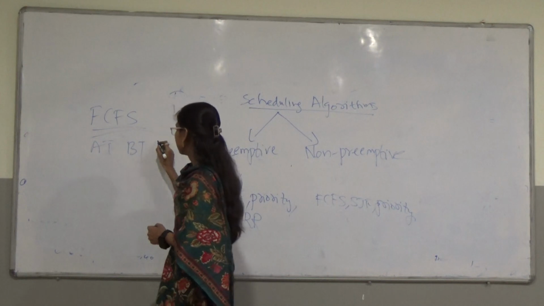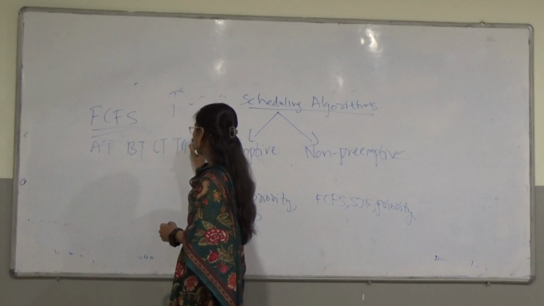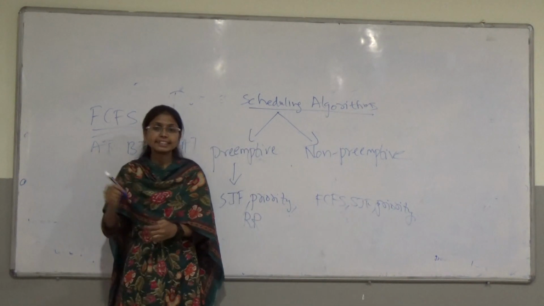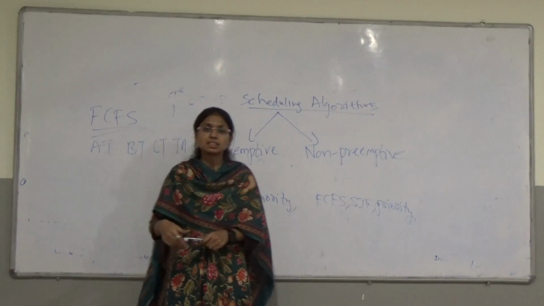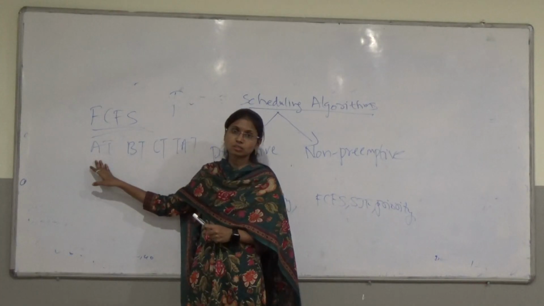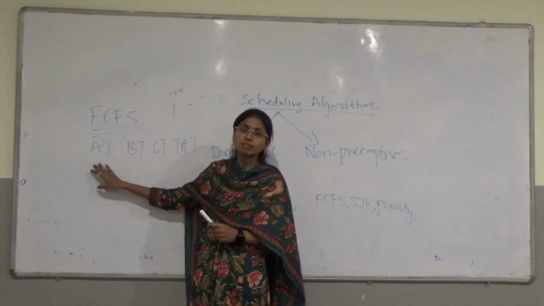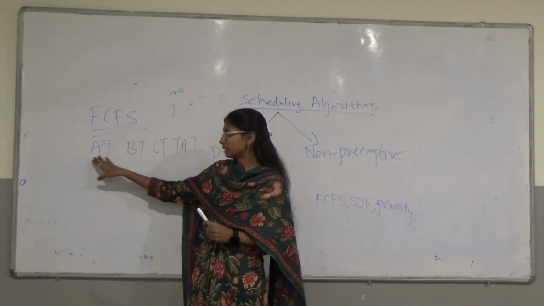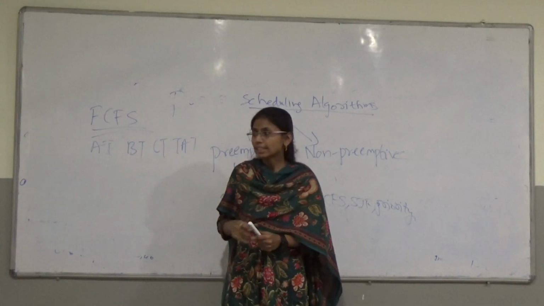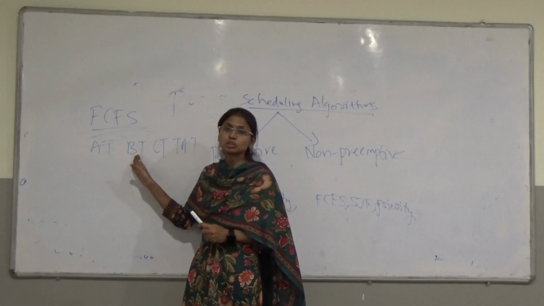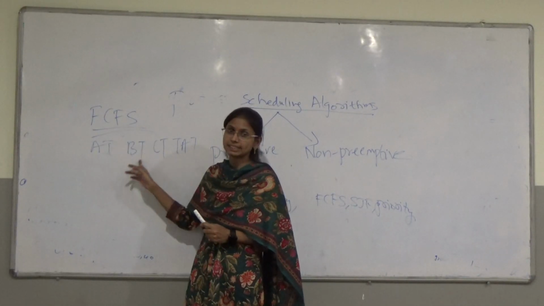AT stands for arrival time. Arrival time is when the process arrives at the CPU, and that process will get executed first. Next, burst time, BT: the time taken by a process for execution.